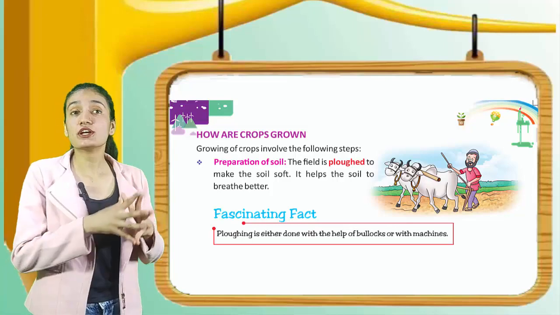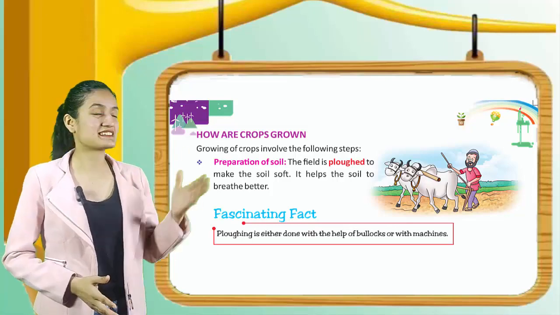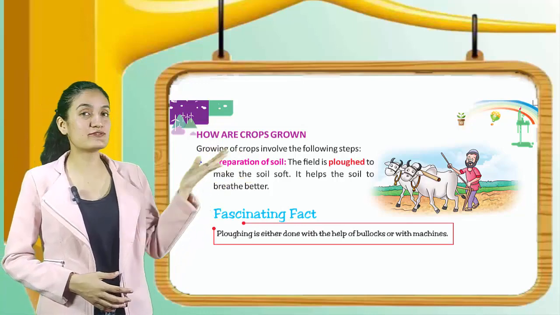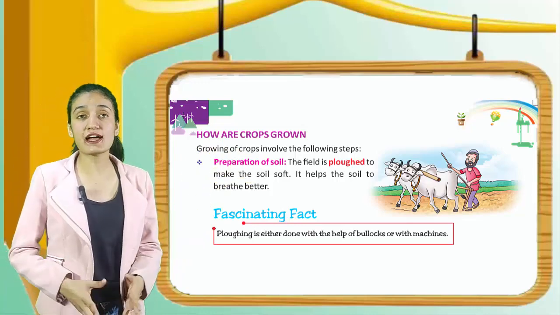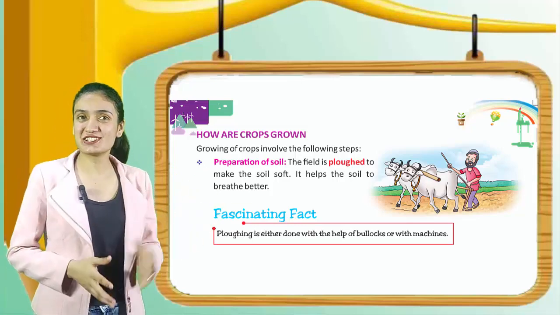The field is plowed to make the soil soft. It helps the soil to breathe better. Here you can see the picture of plowing the field. Now we have a fascinating fact. Plowing is either done with the help of bullocks or with machines.